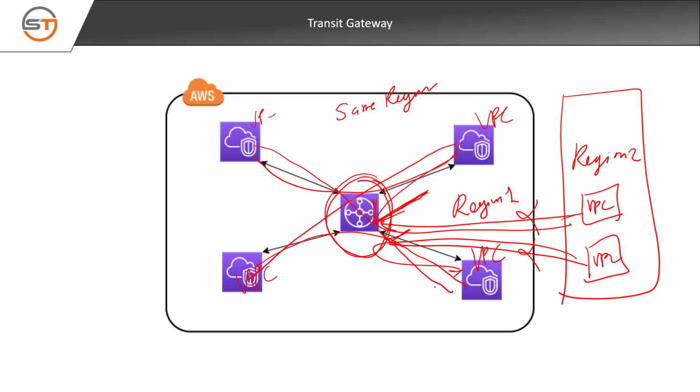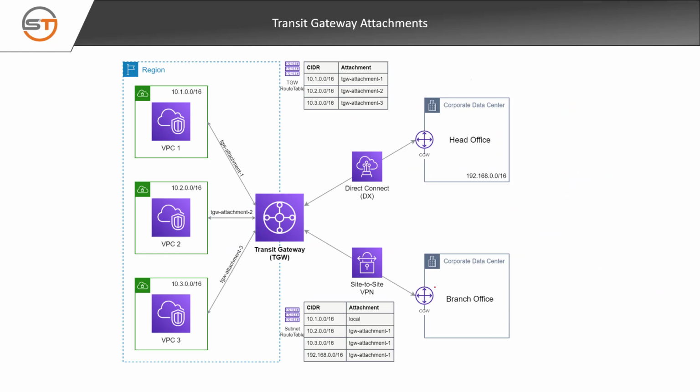So what do we need to do if we have a requirement to establish connectivity between the VPCs in different regions? We discussed that we can configure a transit gateway to establish communication between VPCs in a region, but what if we want to connect to all VPCs from our on-premises data center? A transit gateway enables us to communicate between different VPCs in the same region. But what if we want to communicate to all VPCs in a particular region from our on-premises data center?